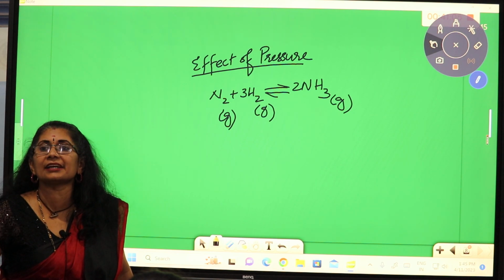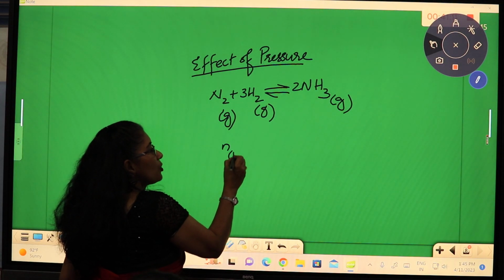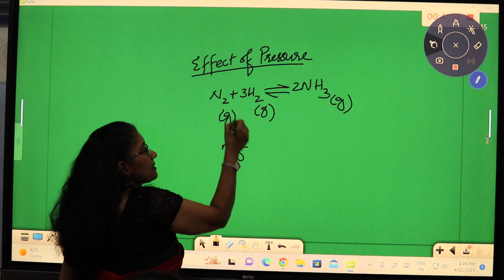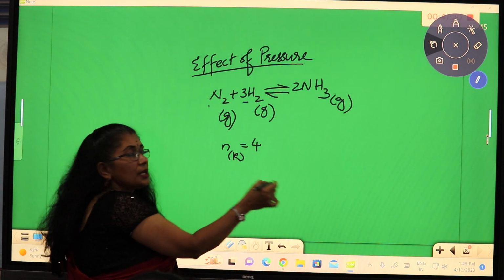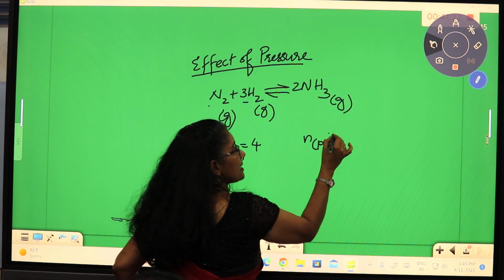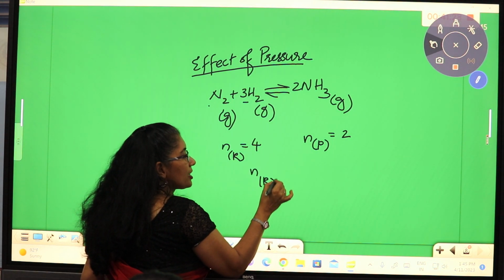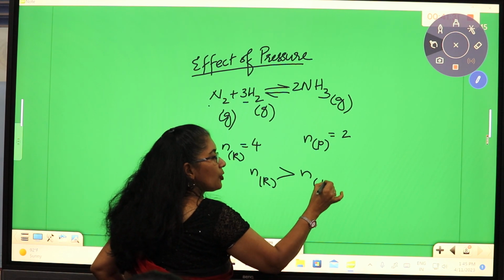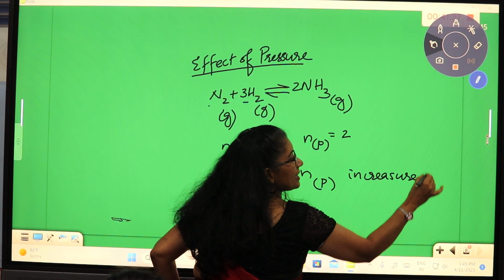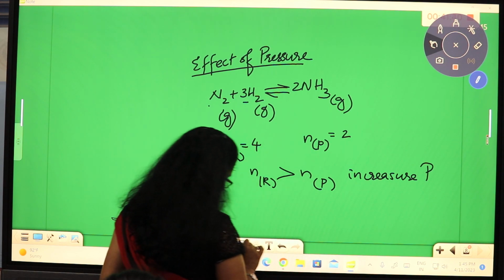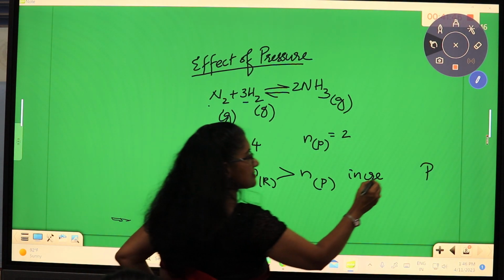In order to increase the yield of ammonia, we have to increase the pressure, because the number of reactant molecules here is 1 plus 3: 1 nitrogen and 3 hydrogen, so it is 4. The number of product molecules formed is 2. So, if the number of reactant molecules is more than the number of product molecules, then on increasing the pressure, the yield of product increases.